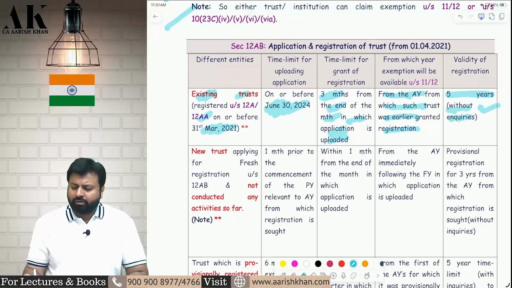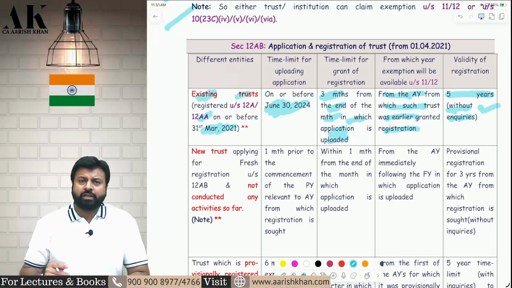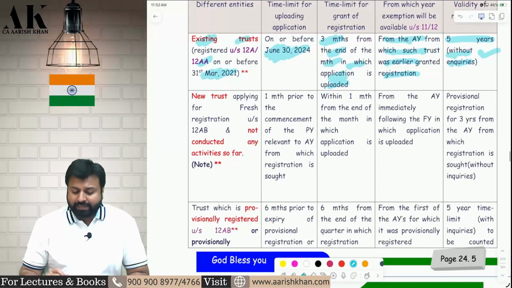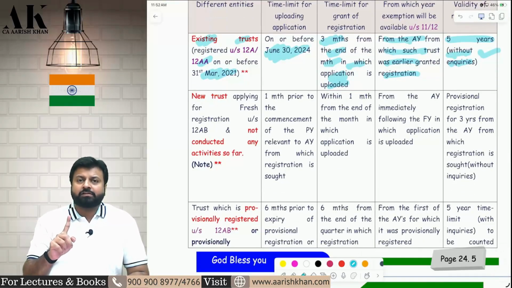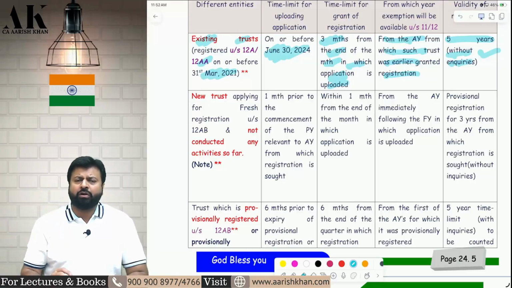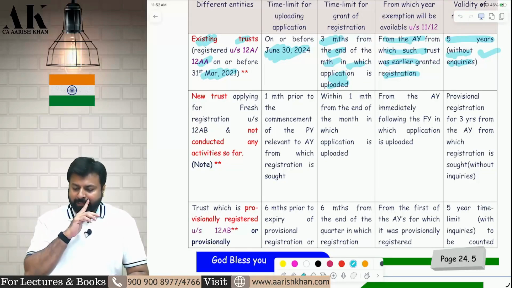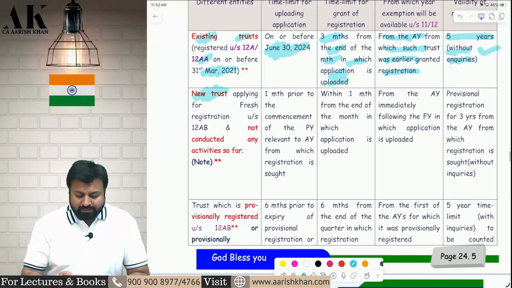Why without inquiry? Because you are already doing a charitable activity. You are not a new trust. So why will we make an inquiry for you? Already you have been granted a registration under the old law. Therefore, there is no need for another inquiry. I hope it is clear to all of you. So what was the first case? The first case was existing trusts which are already registered. They have to get re-registered by 30th June 2024. They have to make an application, and accordingly they will get a new registration certificate.